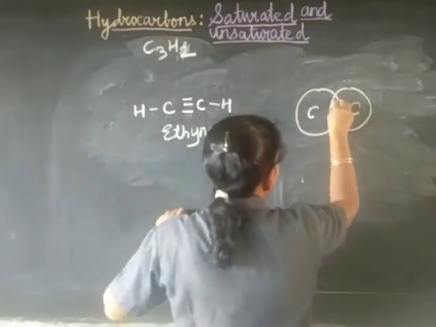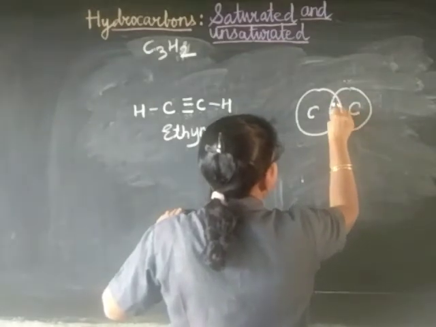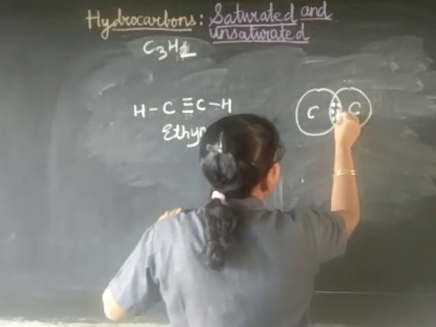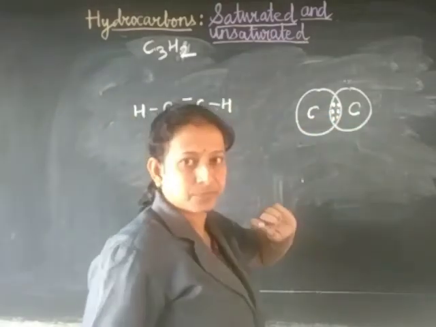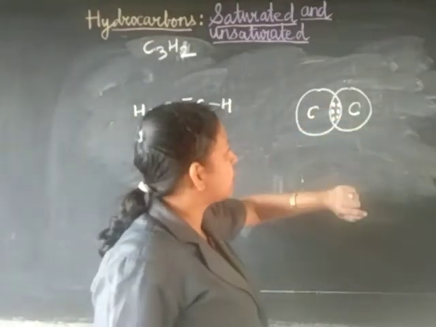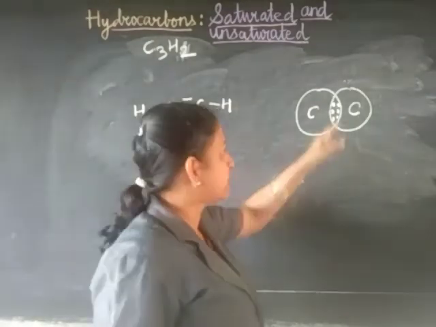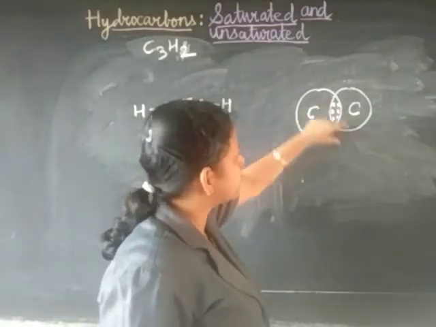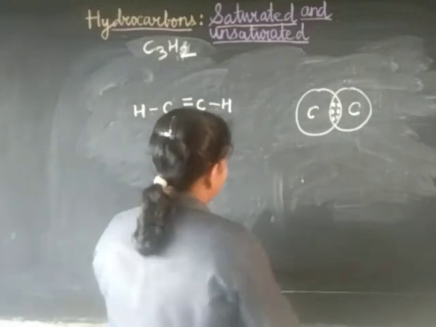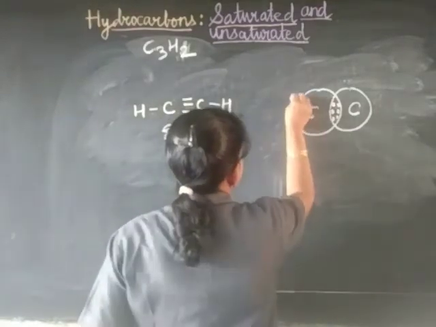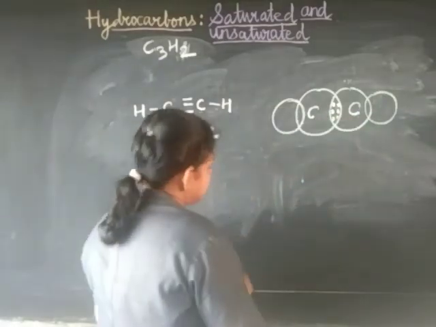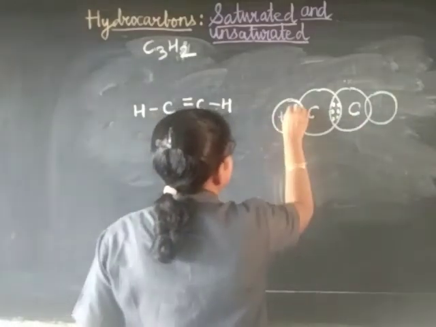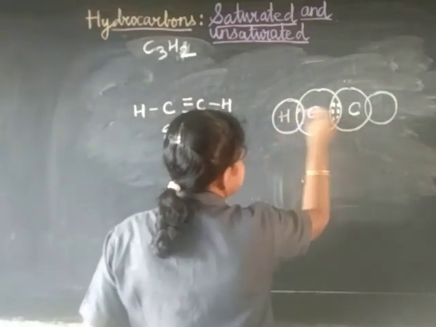A triple bond means 1, 2, 3, 4, 5, 6: 3 pairs of dots. That means 3 pairs of electrons, which form the triple bond. And now 1 hydrogen this side, and another one this side. Finished. This is your electron dot structure of ethyne.